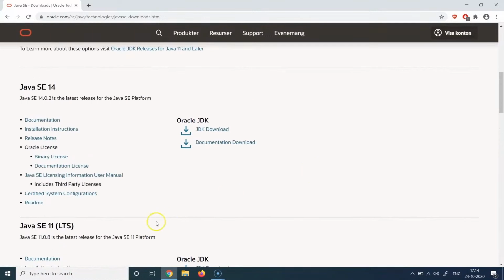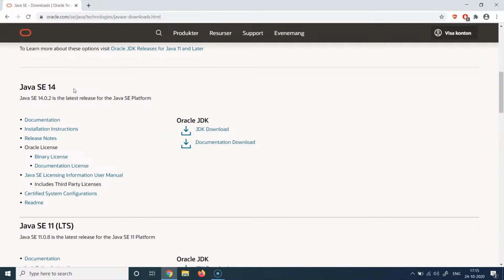Another thing you will notice is that it says LTS here, which means long-term support. Basically, long-term support releases are the ones for which Oracle is going to provide long-term security patches and updates. For the non-LTS releases, Oracle will not provide long-term patch fixes and security fixes. So it's a good idea to evaluate which version you want to develop your applications on. For this demo, I think it is fine. We can go with the non-LTS version.